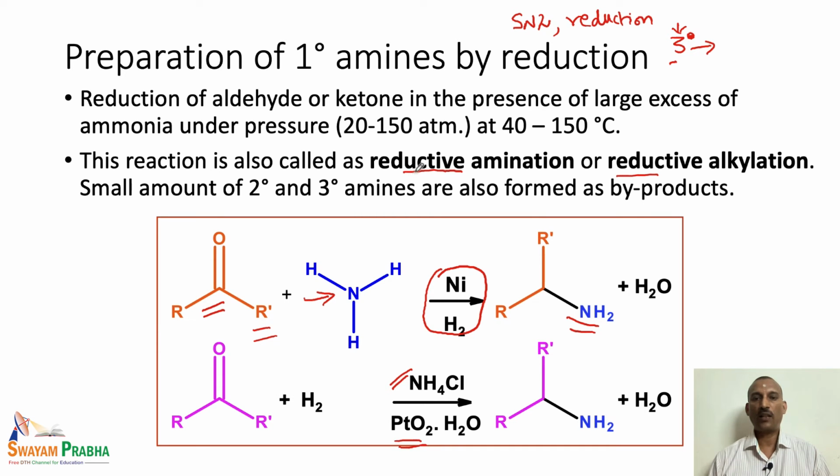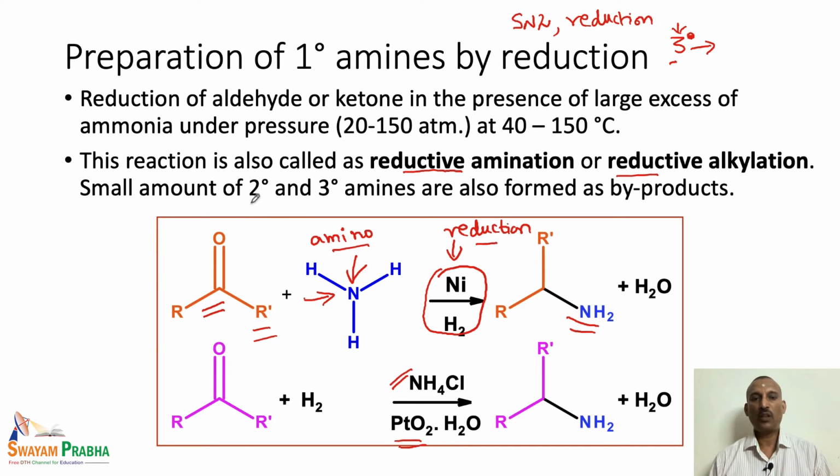So, as I mentioned, this is a reductive amination reaction. That means an amine unit is added and a reduction takes place. So, this is the reduction, and this is the addition of the amino unit. That is the reason this reaction is called the reductive amination reaction. We can also say it the other way: we are using an alkyl unit and reacting it with an amine, so the reduction and the alkylation both happen together. So, we can also call this a reductive alkylation reaction. These are the two ways the reaction can be represented.